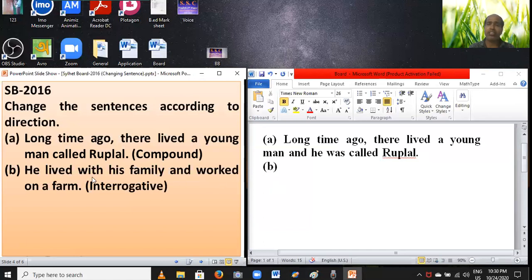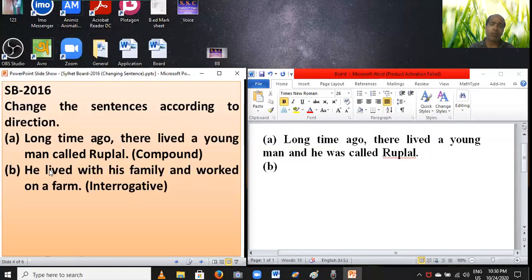So you have to find B1, B1 plus S or ES, or B2. Dear students, you know this word: this is the subject, "he".